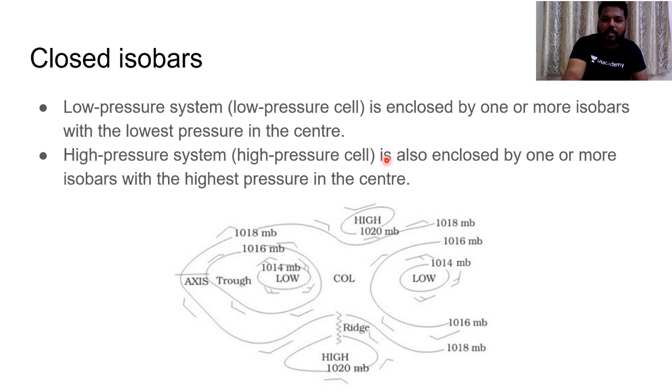And a high pressure system is also enclosed by one or more isobars with high pressure at the center. See, you can see this high pressure. Generally cyclones would be having closed isobars with low pressure at the center, and anticyclones would be having closed isobars with high pressure at the center. Do remember, in the further lectures, whenever we discuss cyclones, we'll be discussing these closed isobars again.